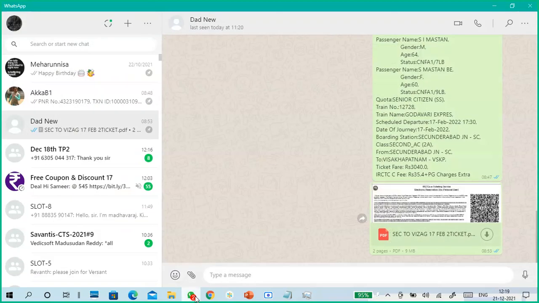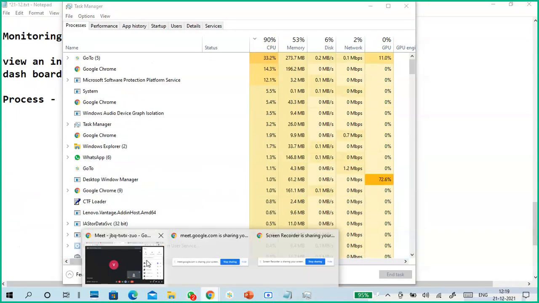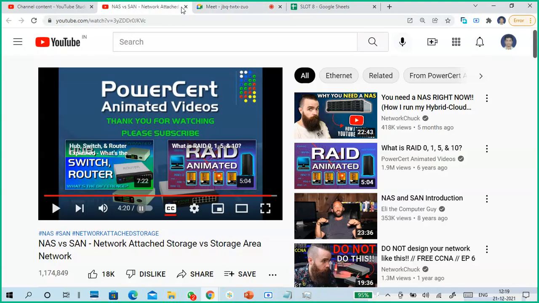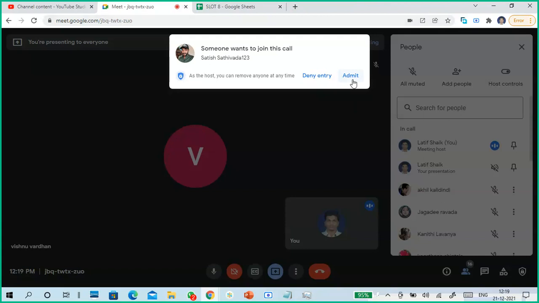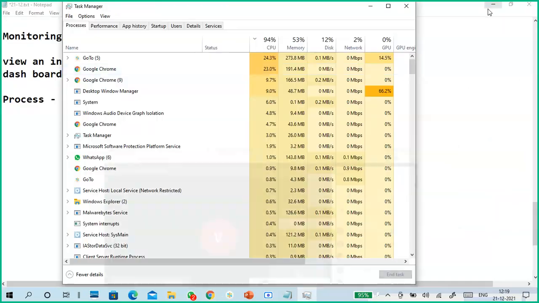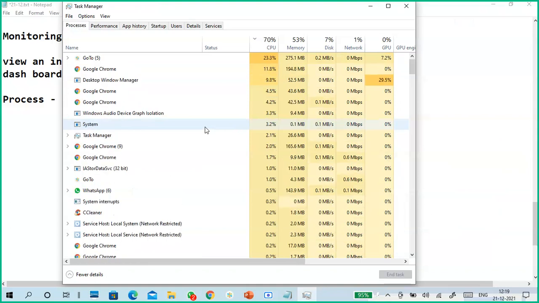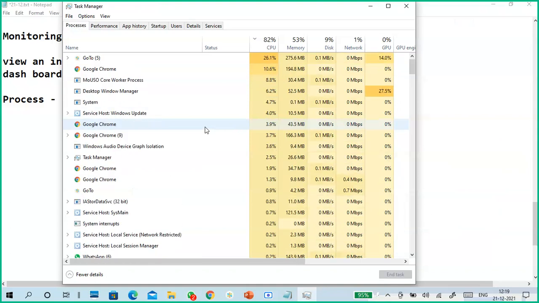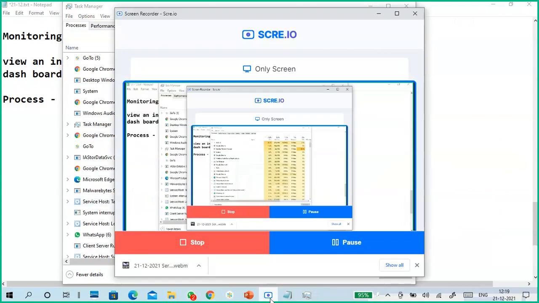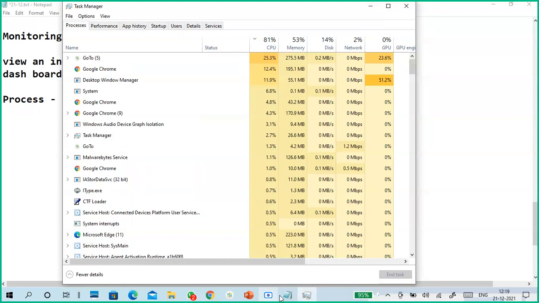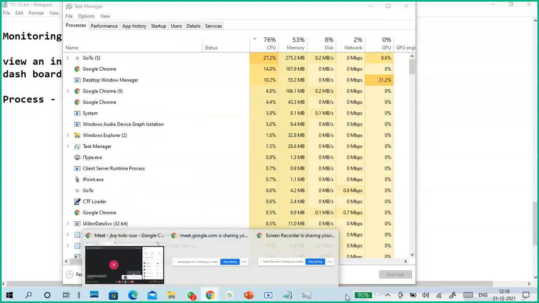For example, this is WhatsApp. It may be required, so I keep using that one. Here, for example, this is storage related, so better to close the tab. It reduces space occupation, and CPU, memory and disk space utilization will improve. These are all compulsory, so we have to maintain this one.